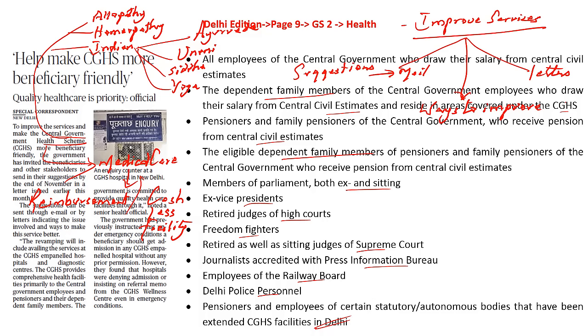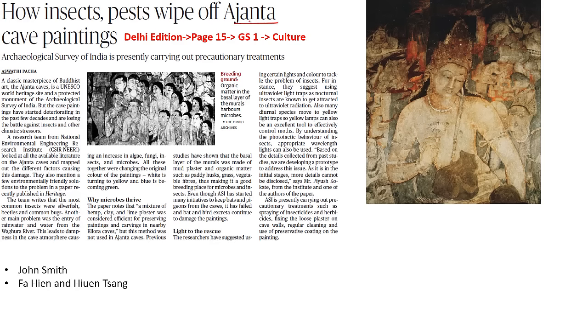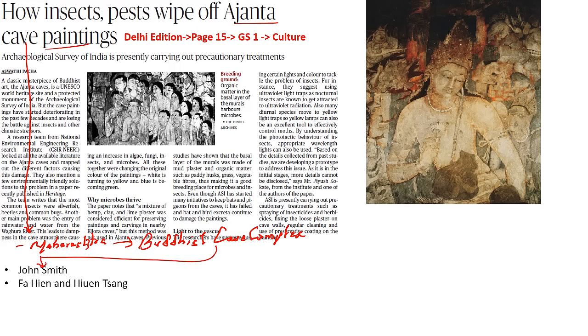Now let's look into the next article. This article here is speaking about Ajanta cave paintings. Before we understand about the paintings, let's understand key important facts with respect to the cave. This is present in the state of Maharashtra. So kindly remember, this can be an important question for your preliminary examination. And this currently houses the Buddhist cave complex. This cave was accidentally discovered by John Smith, who happens to be a British officer for the Madras Presidency in the year 1819. So kindly remember, this is nothing but a Buddhist cave.